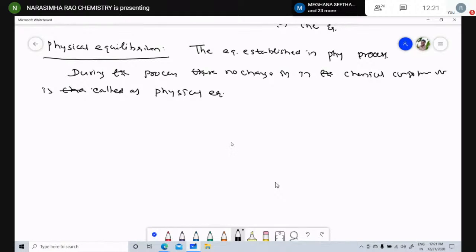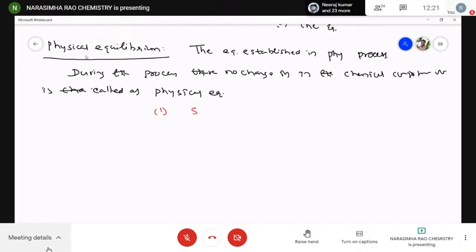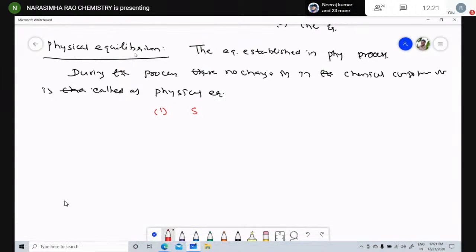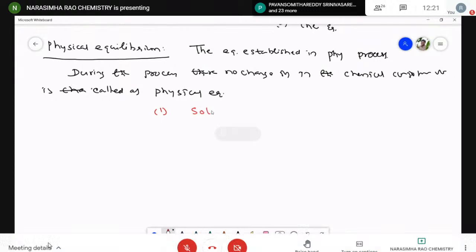The first one is equilibrium observed in fusion. Fusion means solid to liquid, so this equilibrium is established between two physical states.